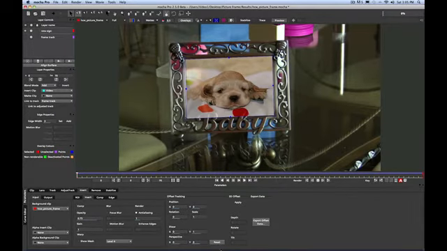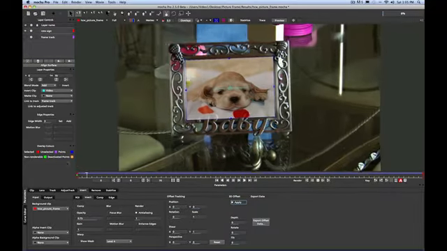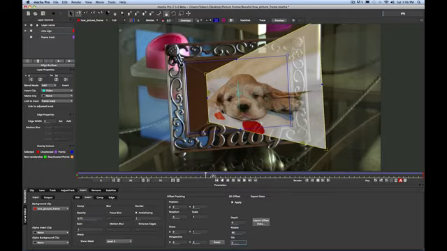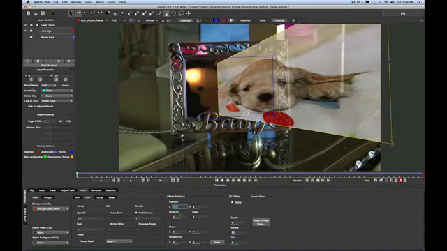Let's just reset the offset data for a second and talk about the 3D offset. While Mocha is not doing a camera solve, we can do some basic 3D offsetting by changing the depth of the camera, rotating the axis, and tilting it.